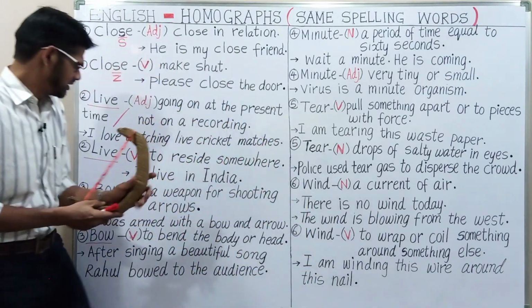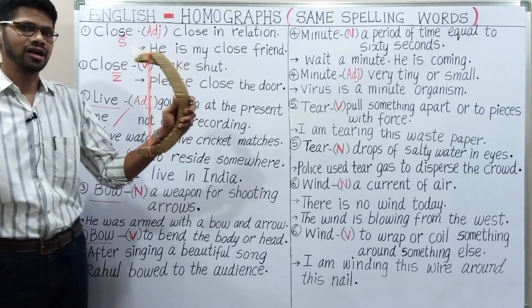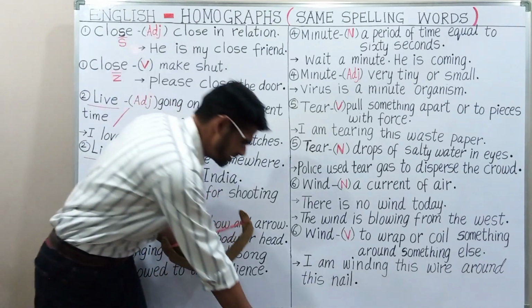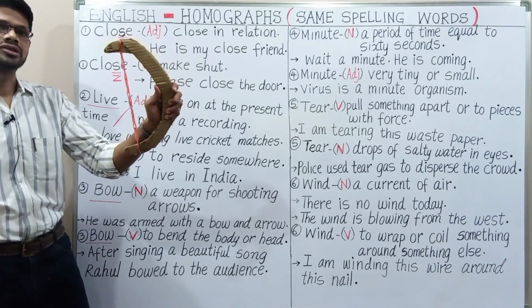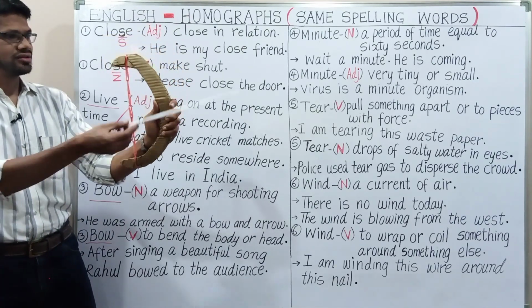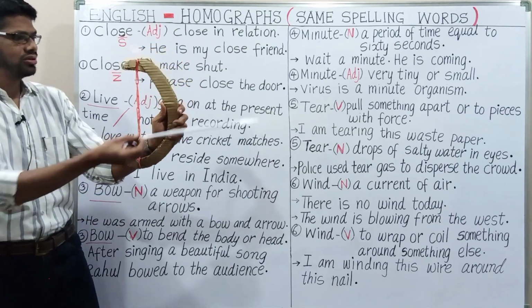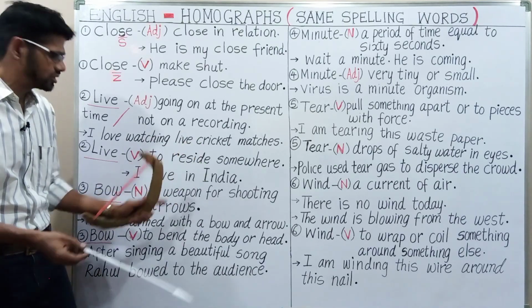So this is a weapon for shooting arrow. This is a bow. Bow is a weapon for shooting arrows. So here I have made one bow with the help of some waste material. This is an arrow, and this is a bow. So this is a noun. Bow, a weapon for shooting arrows.